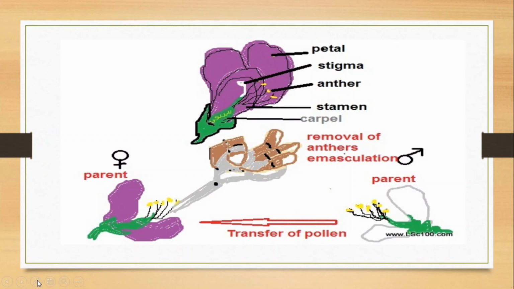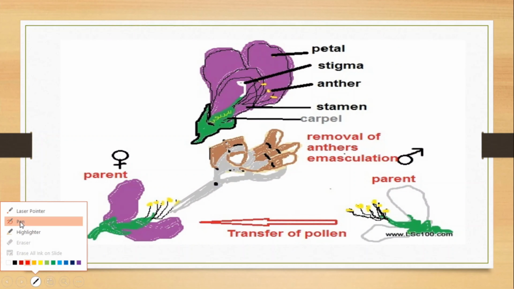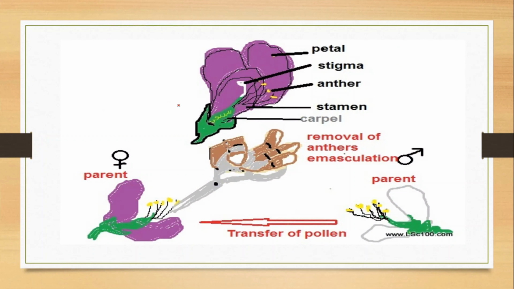This diagram is showing the steps of artificial hybridization. The first step is the removal of the anthers, known as emasculation, after selection of the desired parent. When the flower is bisexual, this process is required.